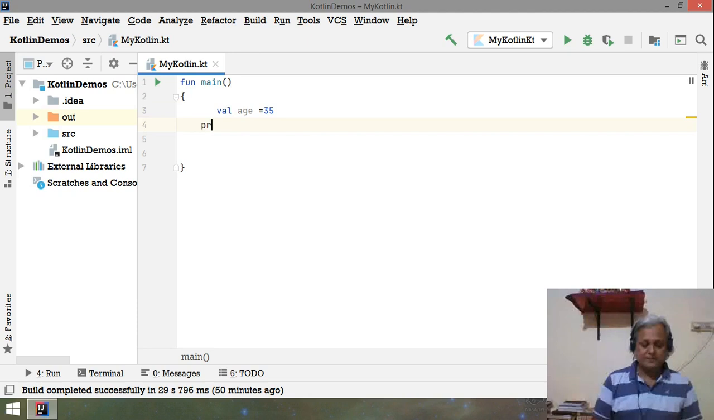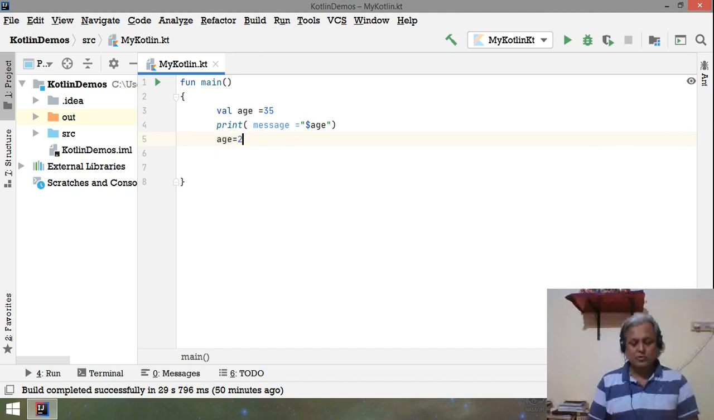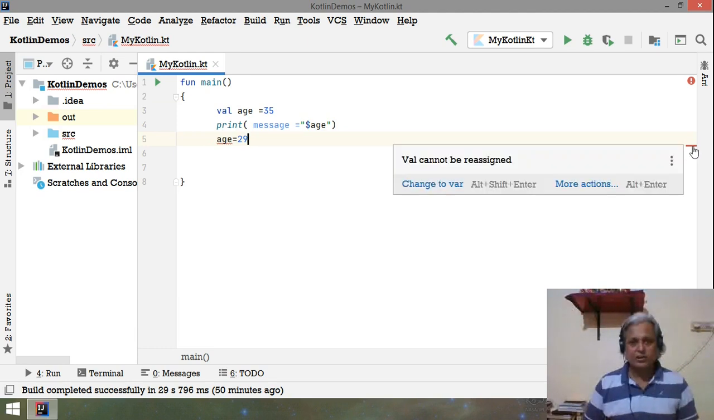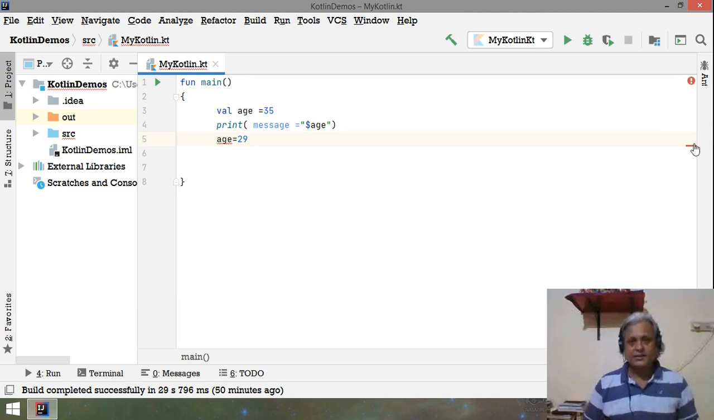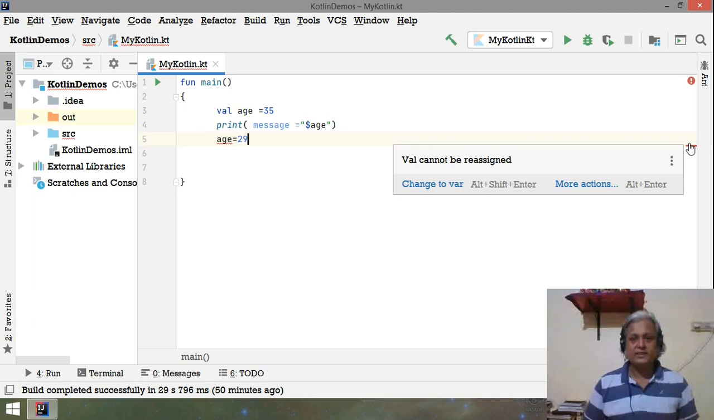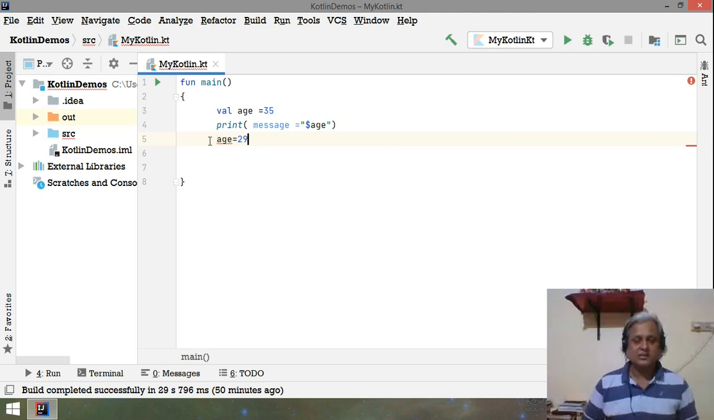Now say I write print, message equals, dollar, is, and then I write age equal to 29. Suppose the variable age is having this. Now you see the red line error. What does it say? It says that val cannot be reassigned because it is a constant.